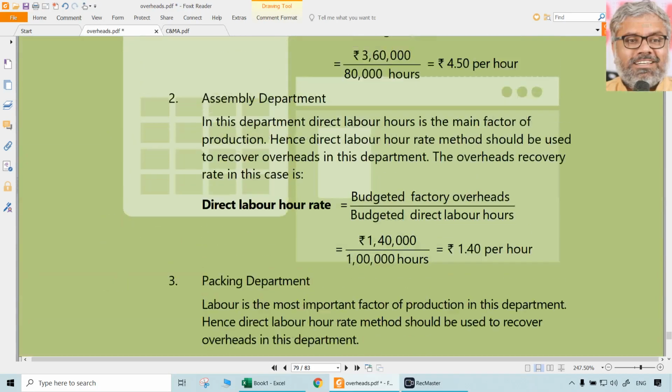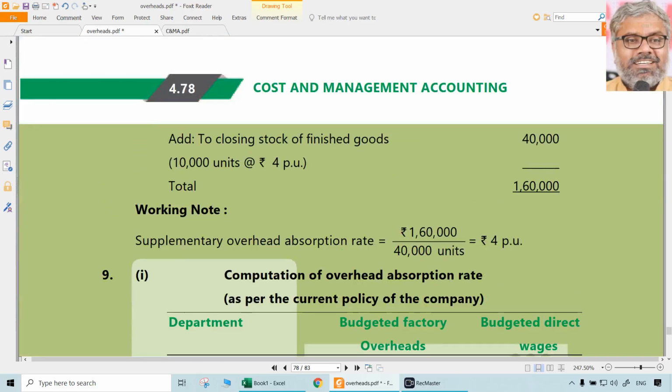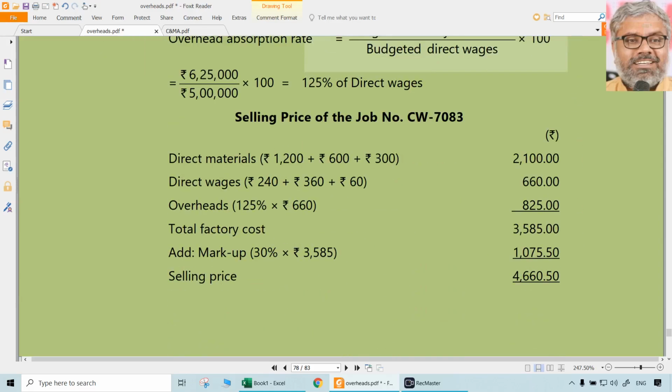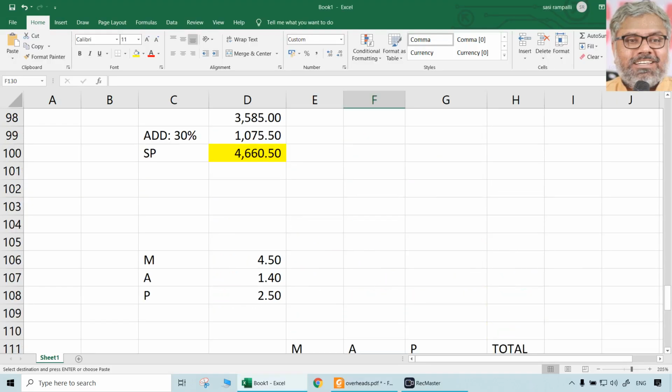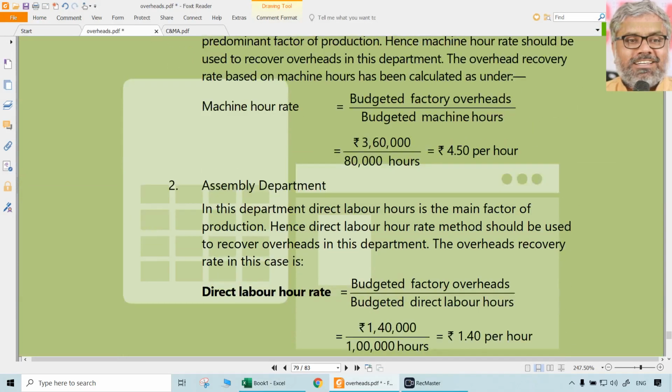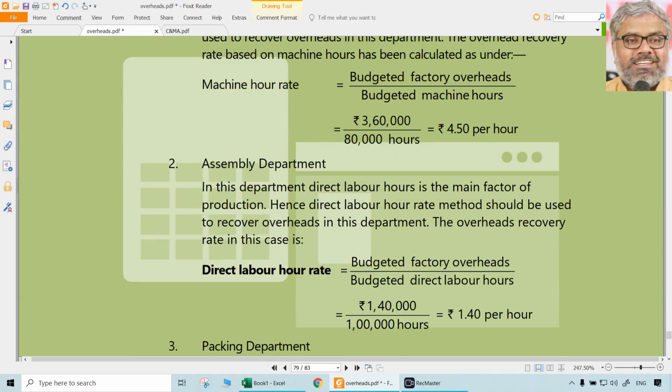This is the question, a 10 marks question. Look at the answer for this, question number 9. Currently, first you have to find out 125% is the basis. Then the selling price of the job is 4660.5. Then what is the better suggestion you will give for each department?